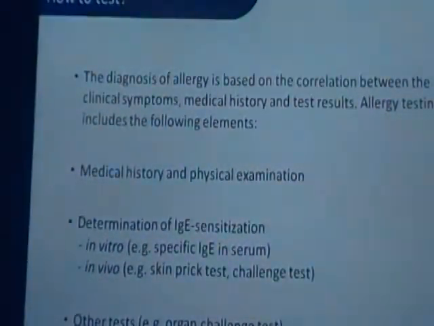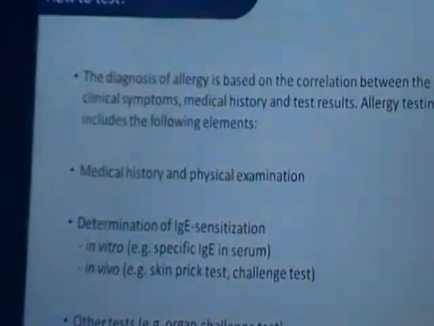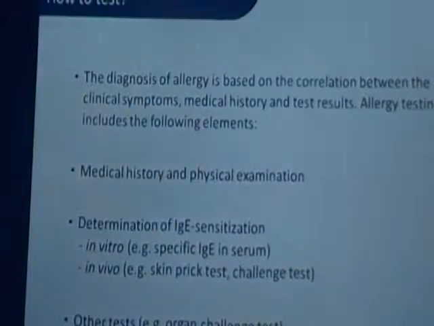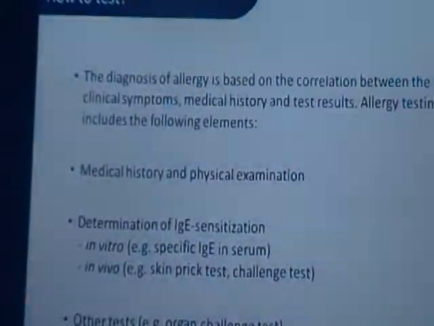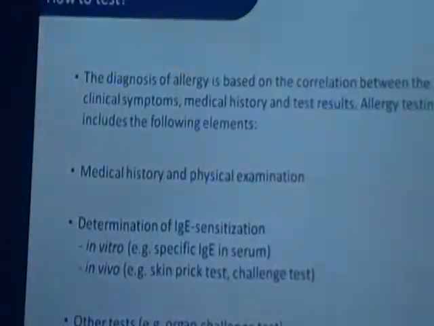In vivo is done by pricking the specific allergens into the epidermis of the patient's skin directly, and against which, whatever sensitization develops on the skin, they measure, checking the circumference of the skin's sensitivity, and then they report the result. But in vitro is for specific IgE in serum or plasma.